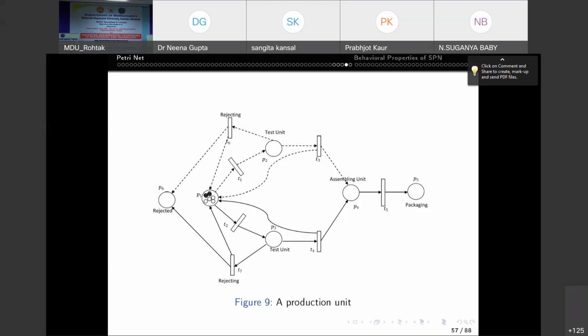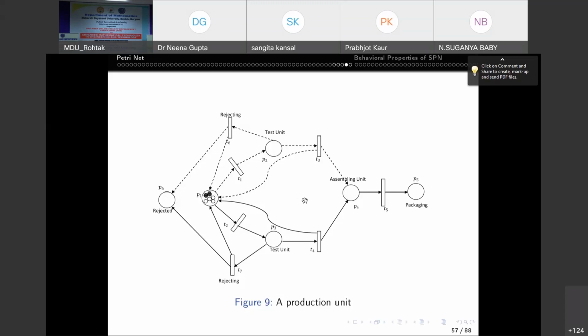So all the transitions in SPN represent an event of transfer of tokens. That means transfer of parts from one place to another place.